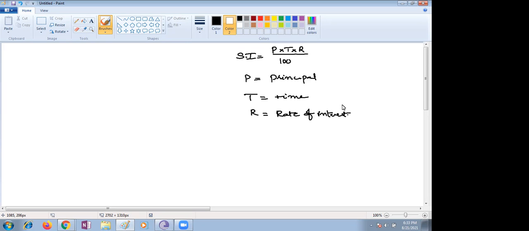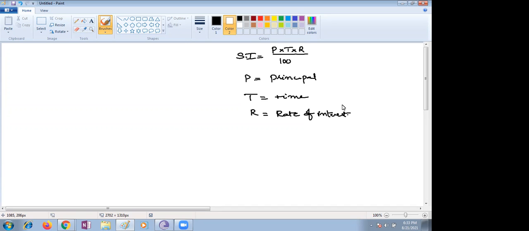Mute your mics, children. In the formula, Satvik, 100 is in the denominator because R is in percentage. Right. Children, let me take one best question here.